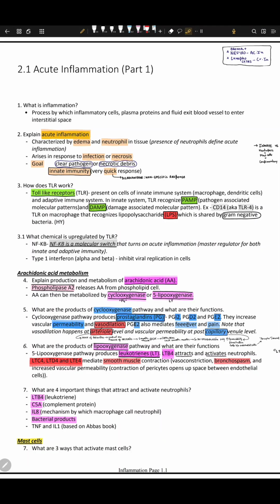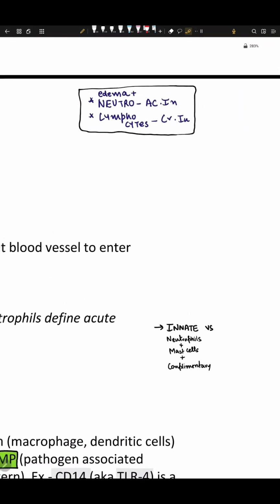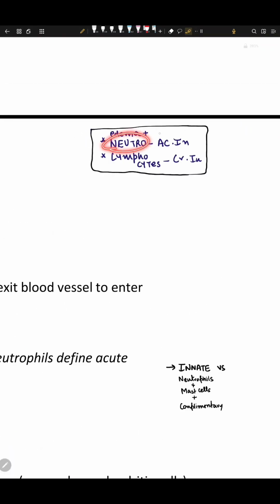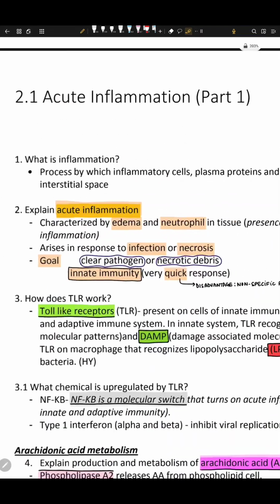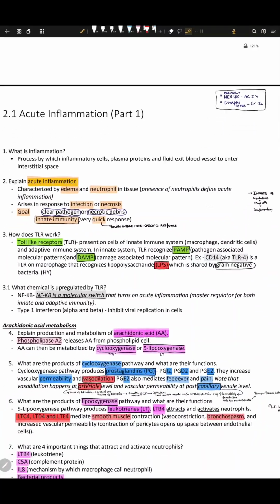So why are we calling this acute? If we are calling this acute, it means we see something. What do we see? If it's acute, it means it is neutrophil mediated. If it's chronic, it means it's lymphocyte mediated. We'll see an increase in neutrophils in acute, and an increase in lymphocytes in chronic. So that's very important. Let's start reading it.